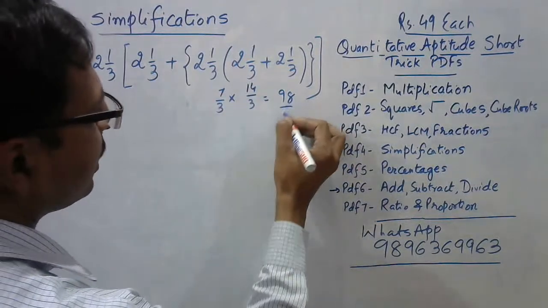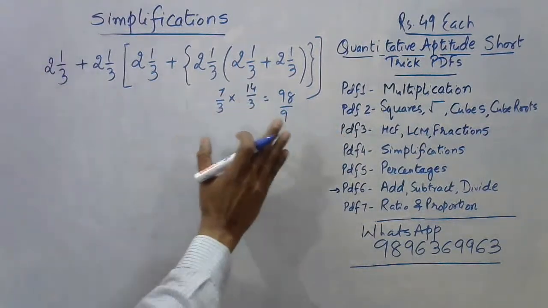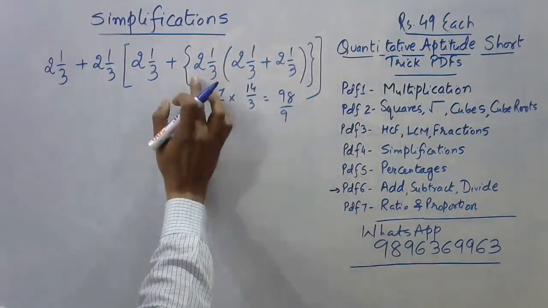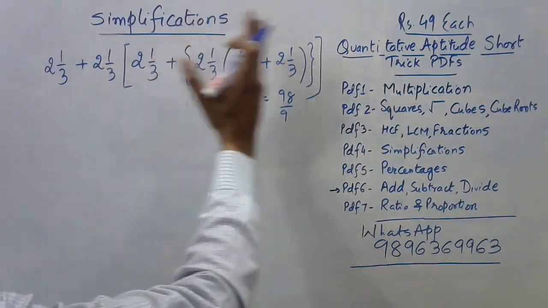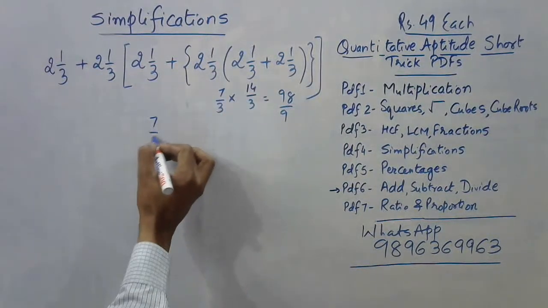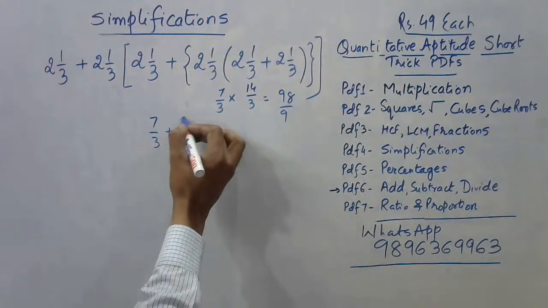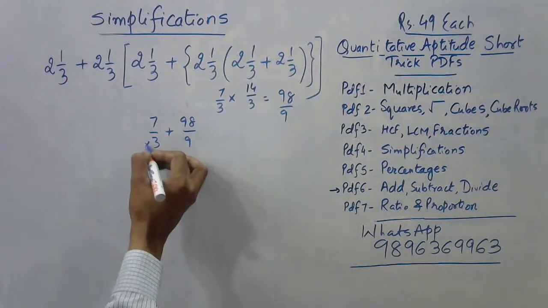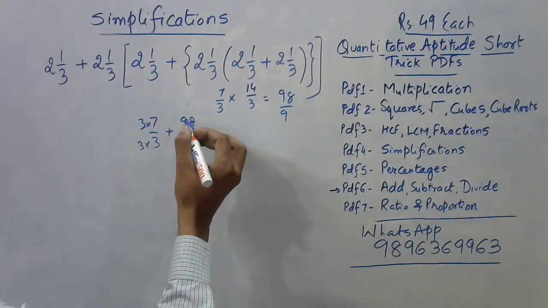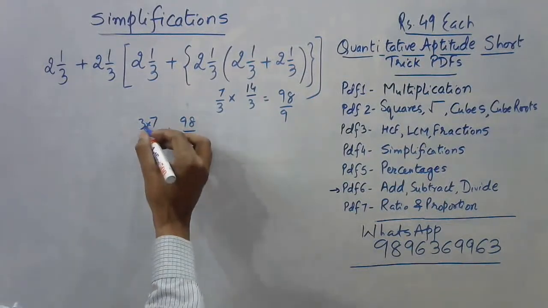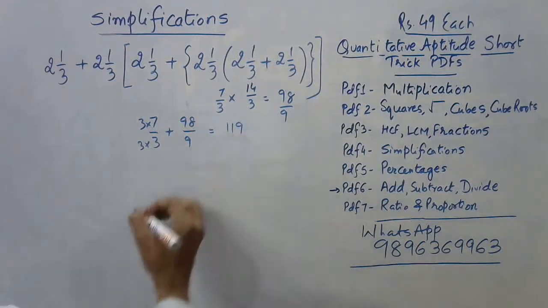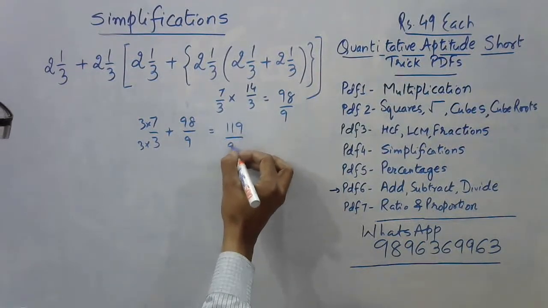And then we have upon 9. So nothing is cancelling here. So I have simplified this part and then multiplied it by 7 by 3. So the curly bracket is gone now. So let's have this one: 7 by 3 plus 98 by 9. So what do I need to do? Take LCM. So this is 21. If you add these two, 21 and 98 is 119. And in the denominator, we have the 9.